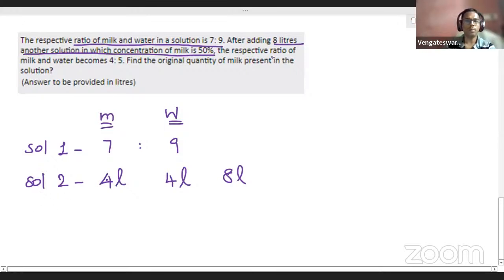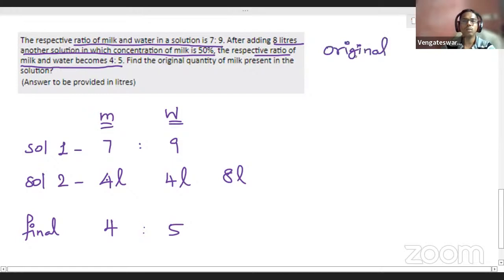And now what happened? The respective ratio of milk and water now becomes 4:5. Now what is the final ratio? In the final solution, the ratio became 4:5. Understand? Then your question is, find the original quantity of milk present in the solution. The original milk is what we want to find. This is what we have to find.